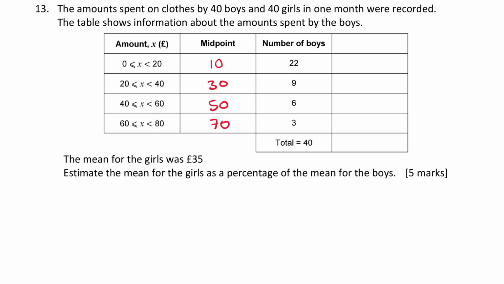If 22 boys spent, I'm estimating, £10 each, then between them, 22 times 10 is 220. I'm going to do that for each of my other values. 30 times 9, that's 270. 50 times 6 is 300. And 70 times 3 is 210.